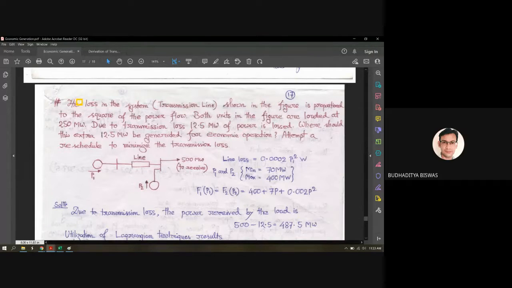Yes. This is the condition. This is called the loss coefficient. This is the condition that is given in the question, that line loss is dependent upon the generation of power plant 1, which is equal to 0.0002 P1 square.